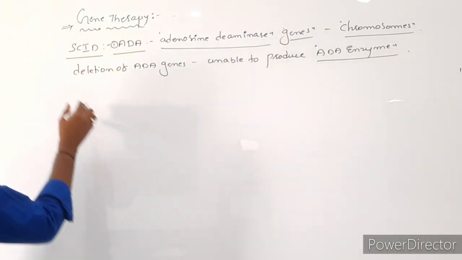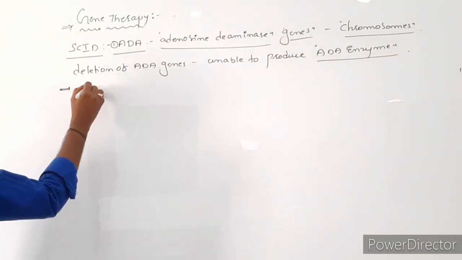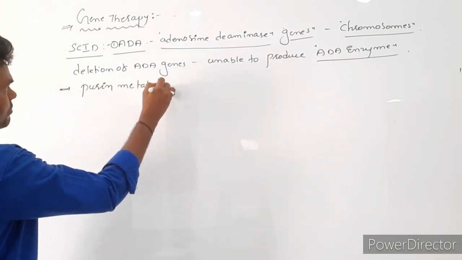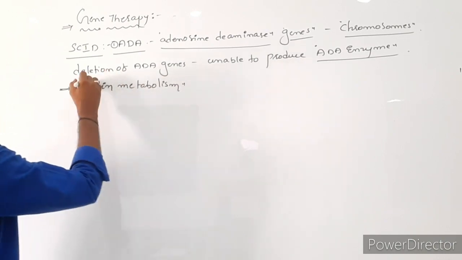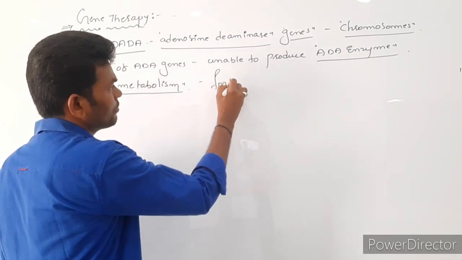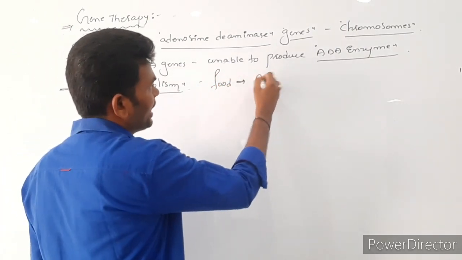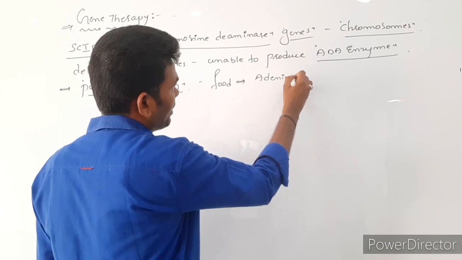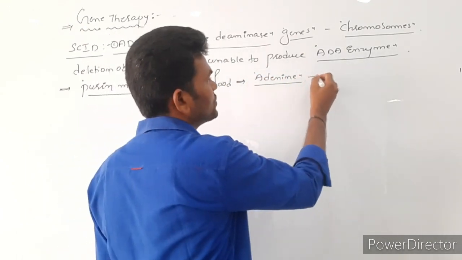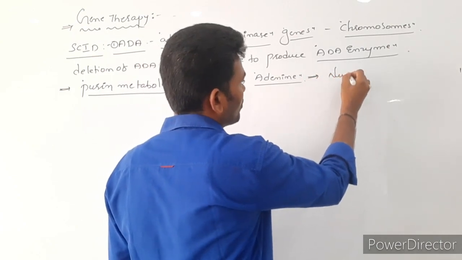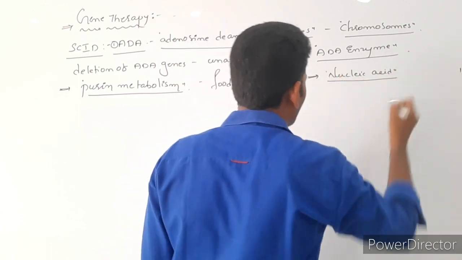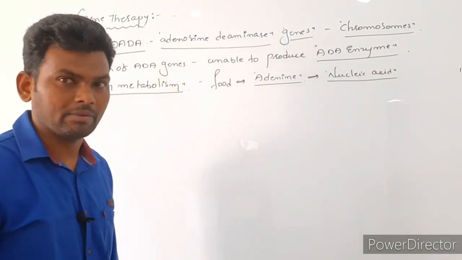And this ADA enzyme is required for purine metabolism. From food molecules, adenine is separated, and this adenine is useful for the construction of nucleic acids. Actually, this is the main function of the adenosine deaminase enzyme.